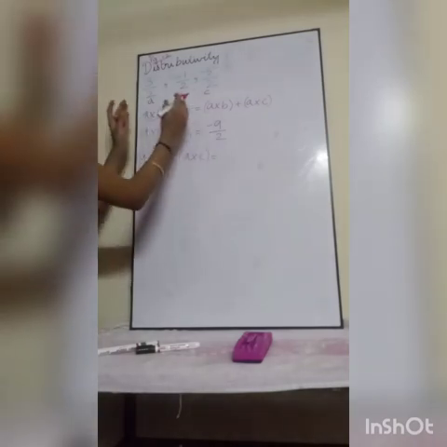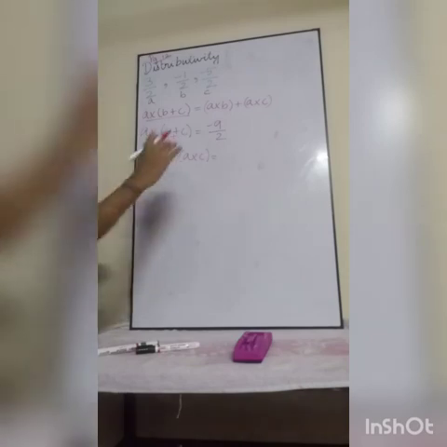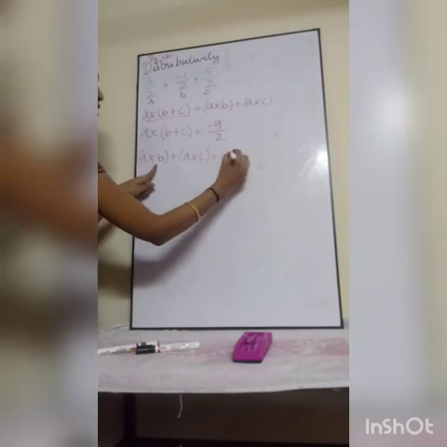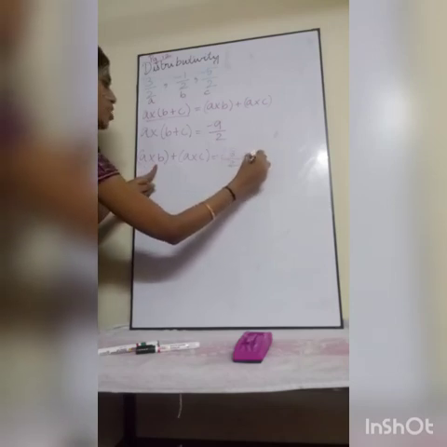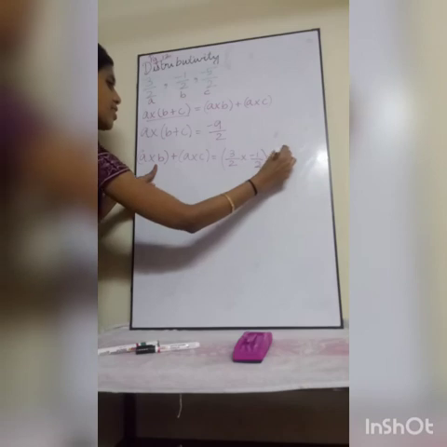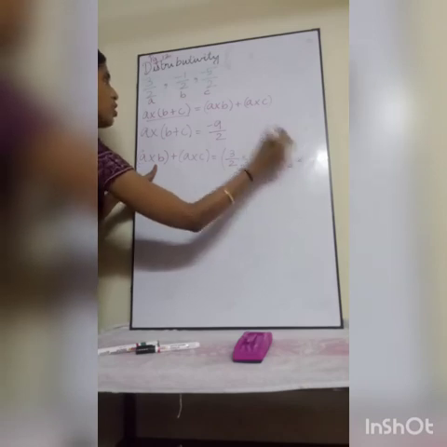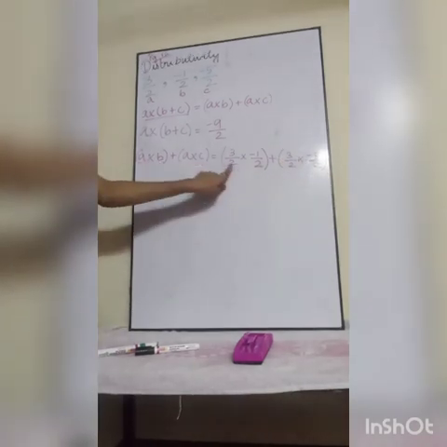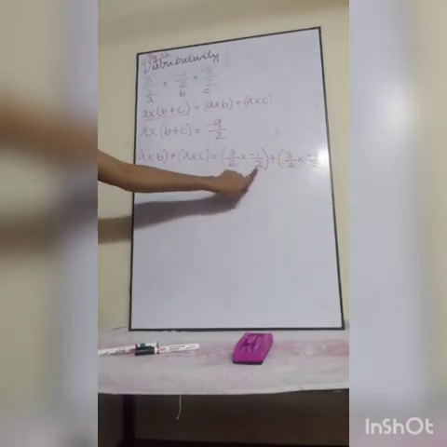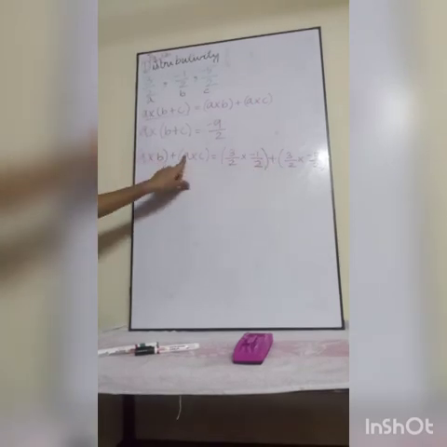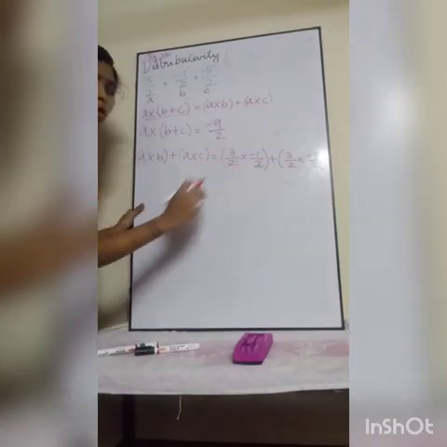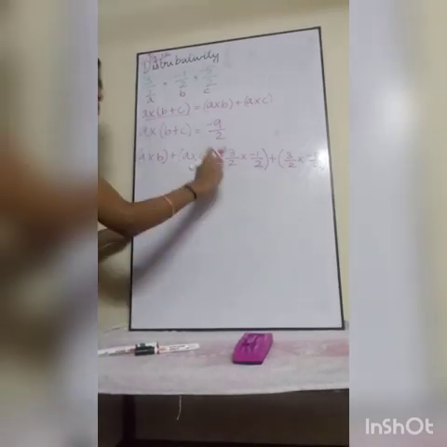So now the left hand side is over. Next what will you do? You will do the right hand side. Correct? So now what is A into B? 3 by 2 into minus 1 by 2 plus 3 by 2 into minus 5 by 2. Is it correct? A into B. So A is 3 by 2, B is minus 1 by 2, plus A is 3 by 2 into C, which is minus 5 by 2. Is it okay? Now here by BODMAS rule we have to do inside the bracket.